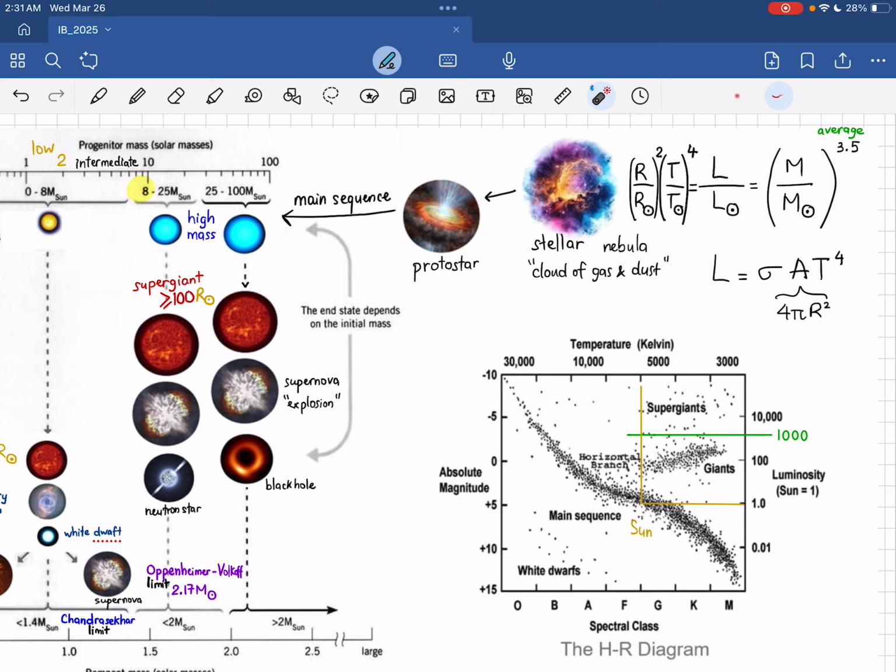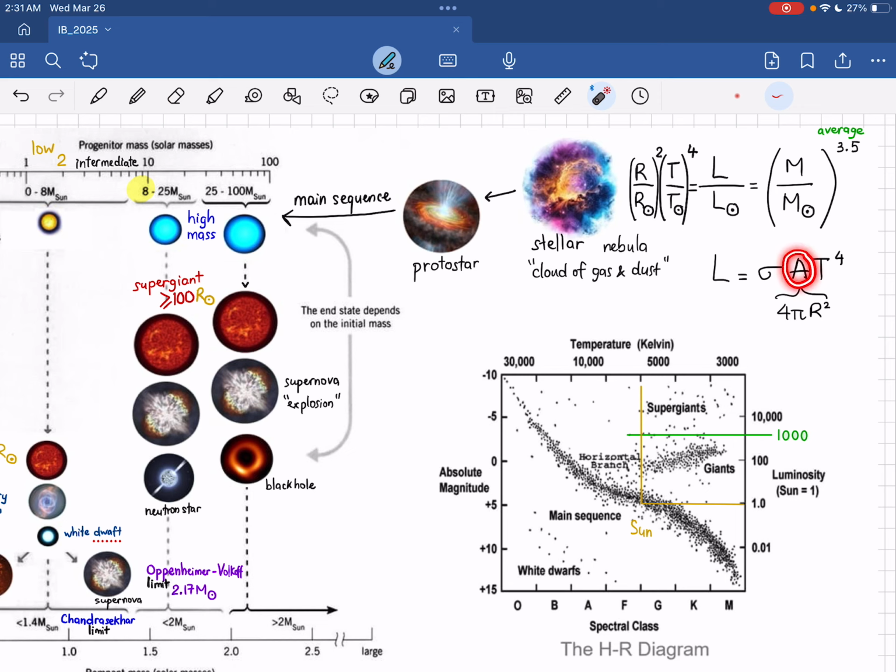Okay, so here L is the luminosity, basically the brightness of the star, how bright the star is when we see it from the sky, and usually it is compared to the luminosity of the sun. We have the luminosity of the sun as a unit of 1, and then we compare the brightness of the star to that of the sun. And then it equals, this is the Stefan-Boltzmann constant. You can also find this constant in the data booklet.